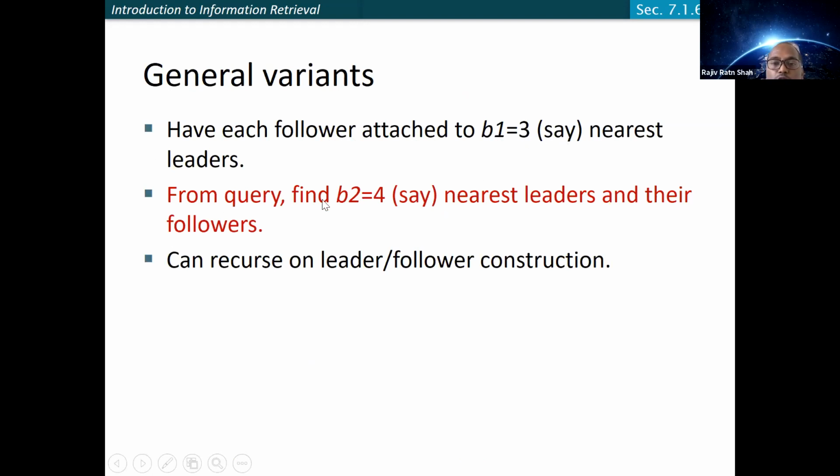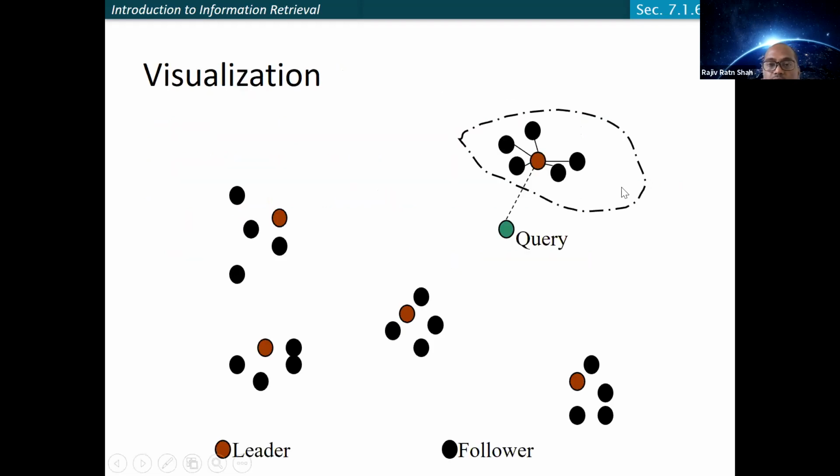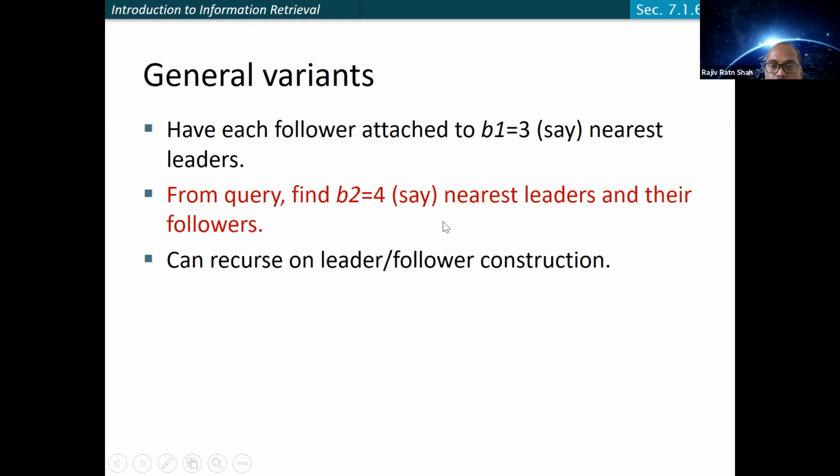The same thing you can do for the leader as well. For a given query, rather than just finding one leader, how about we select more than one leader? Right now this query is connected to only one leader. If you recall the example I gave, if the query is here, it makes sense to have more than one leader.